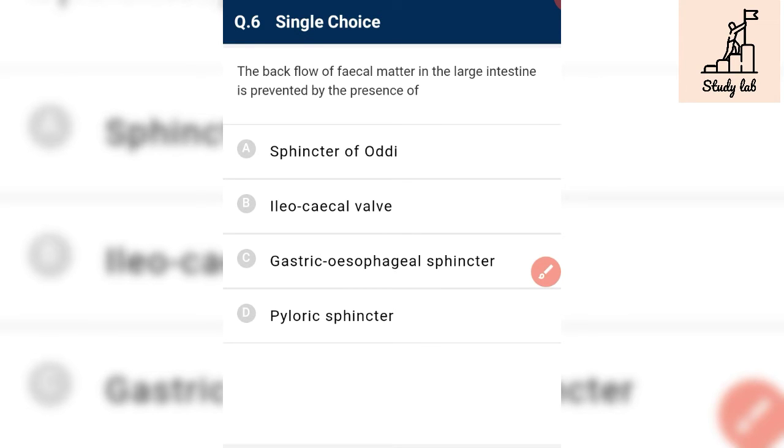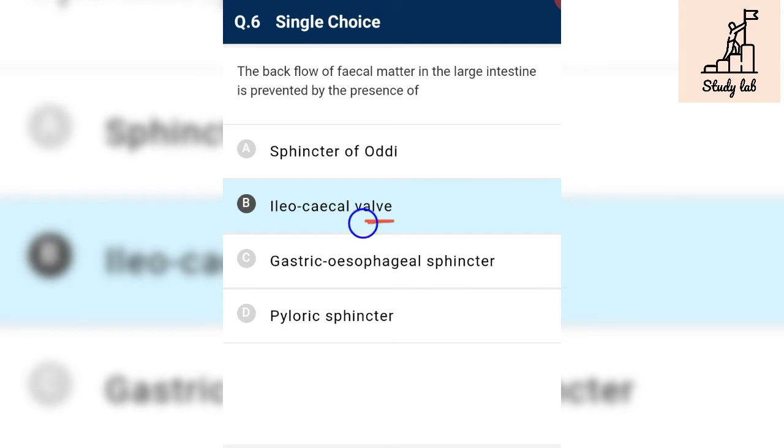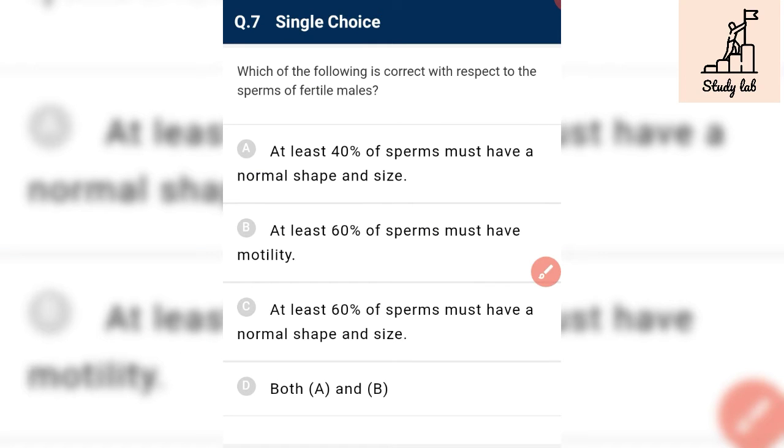The backflow of fecal matter in the large intestine is prevented by the presence of the ileocecal valve. Anything with a valve prevents backflow. The method for answering this question is that valves are only made for preventing backflow. So if a question asks about backflow, then we have to go with valves, and the ileocecal valve is the answer.